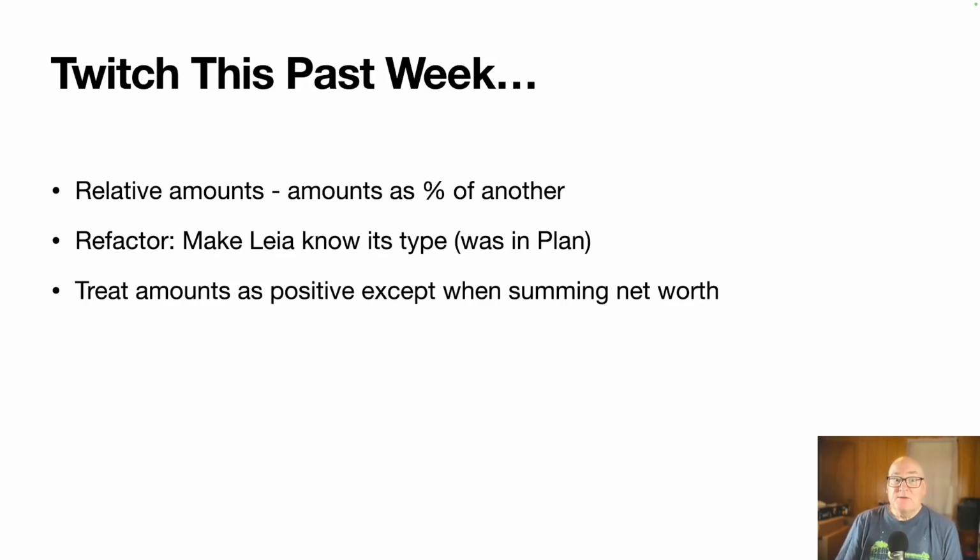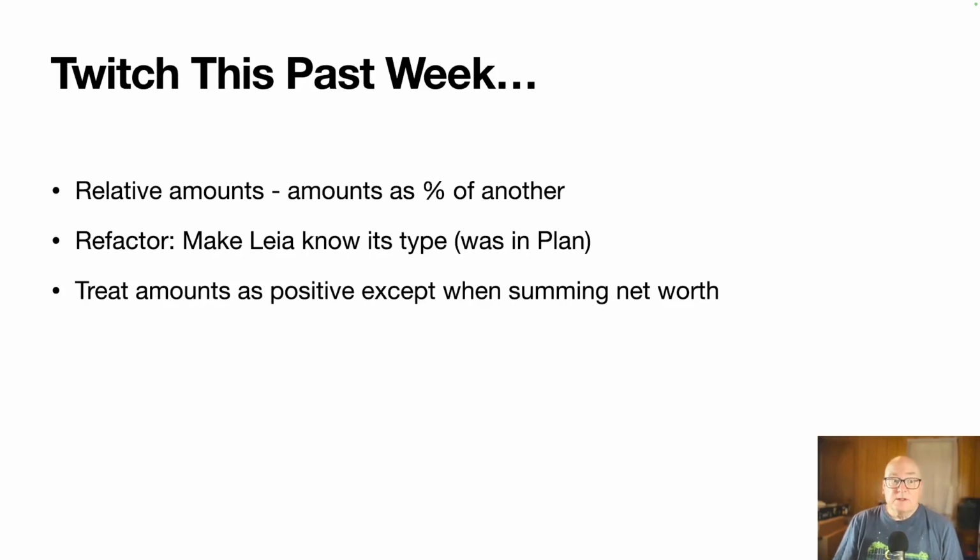Second thing we did was refactoring. We have this notion of a Leia, which is a liability, expense, income, or asset. And up till now, it hasn't known its type, which one of those four it was. That was actually tracked in a plan object. And so we're moving that into the type. The tricky thing with that is that if you're changing a type like that, it changes our persistence. So we have to do it in a way that makes it safe to do.